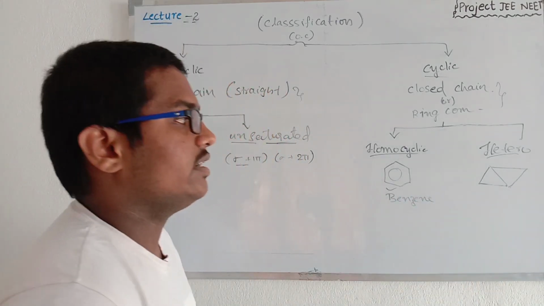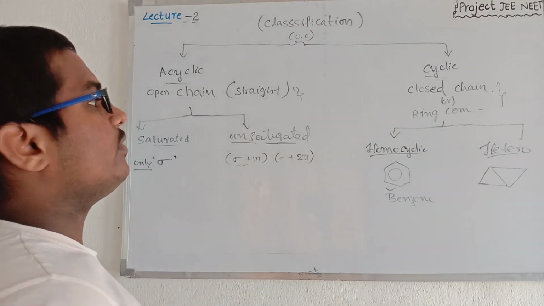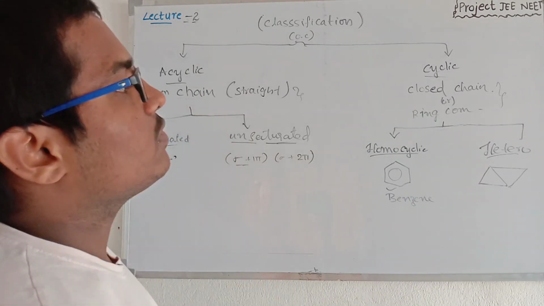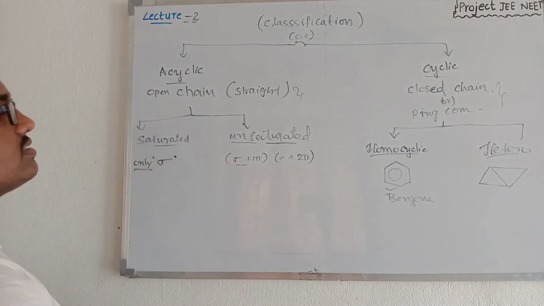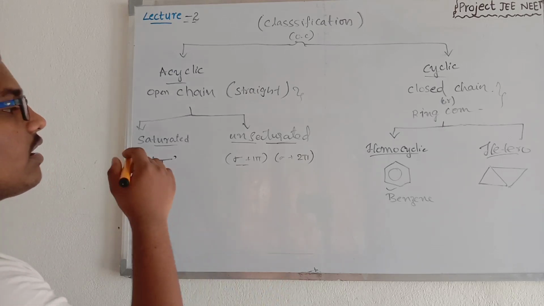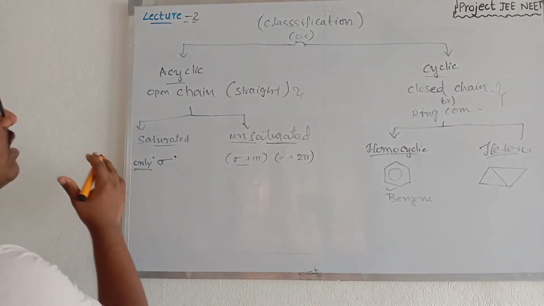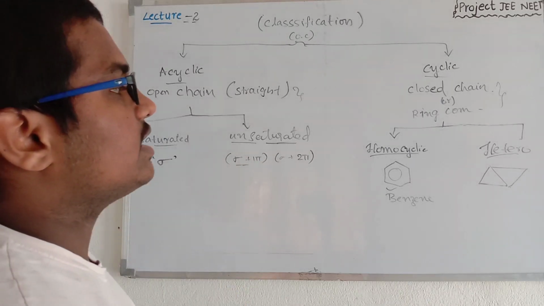Homocyclic and heterocyclic. So these are the main further classifications of the open chain compounds and closed chain compounds. The saturated and unsaturated are not further classified because there is no possibility to further classify them.